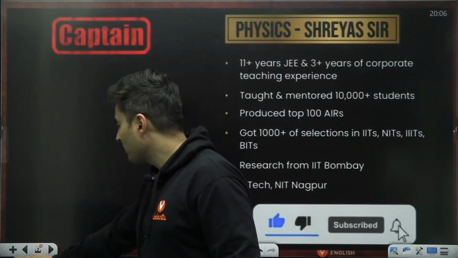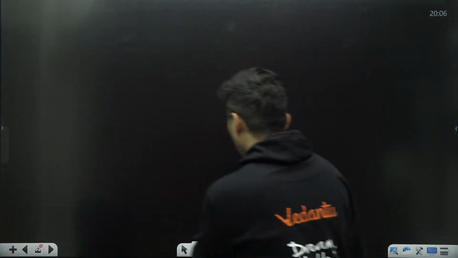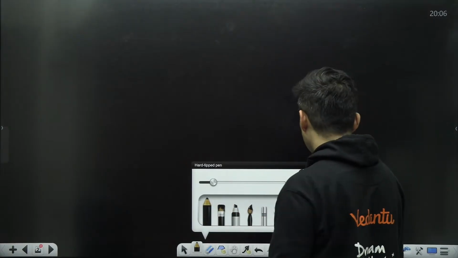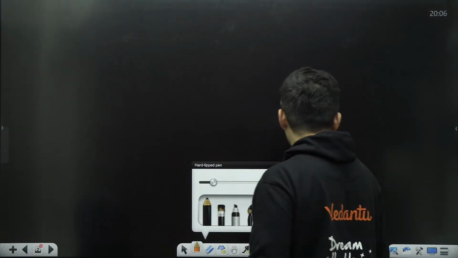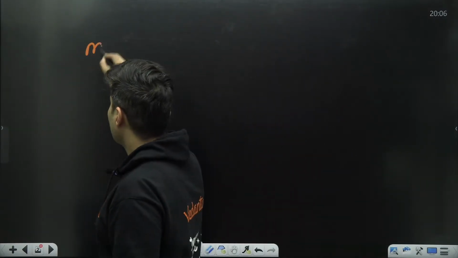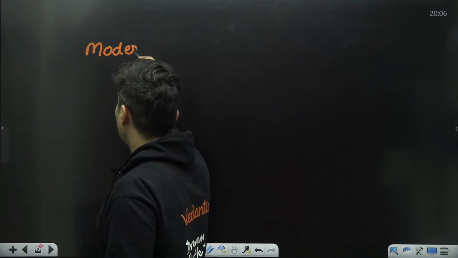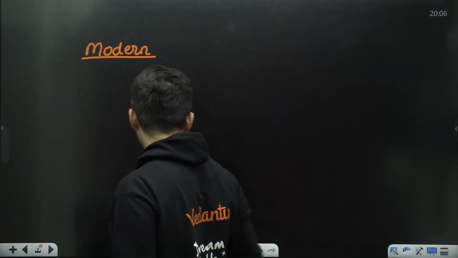So if you ask me what the weightage is going to be like, usually what I've seen for modern physics. Now, when I say modern physics, there are a few units included in it.